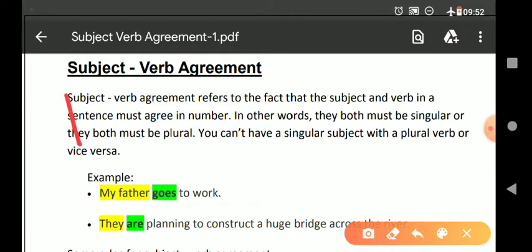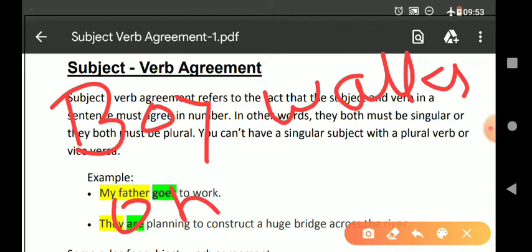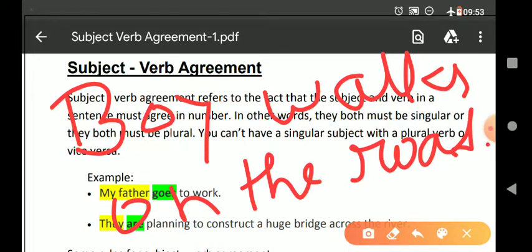Now here see, boy walks on the road. Boy is singular because there is no s here, and walks has s,